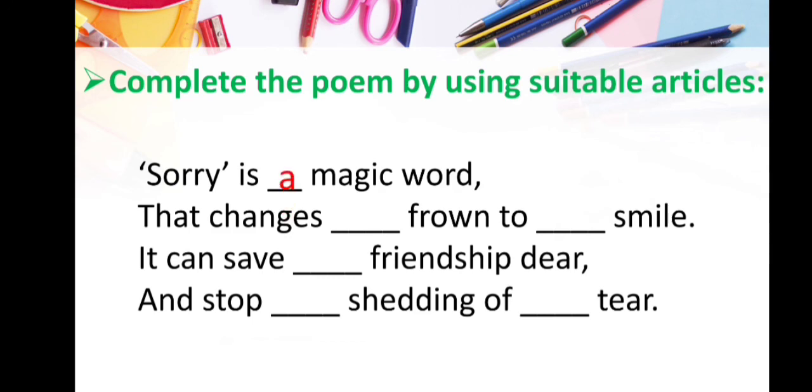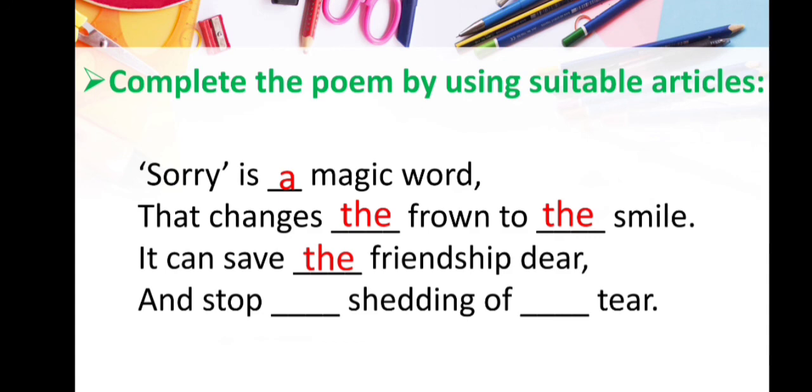In the next blank we are talking about the frown and smile. These two are the special gestures of human. So with them we will use the article. And in next again we are talking about the friendship, which is special. That's why we will use the article here.